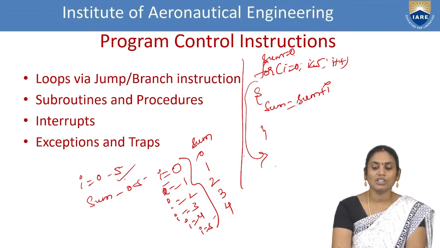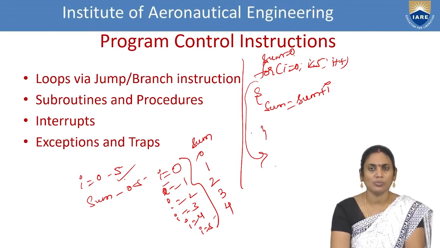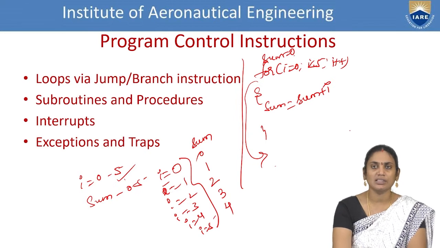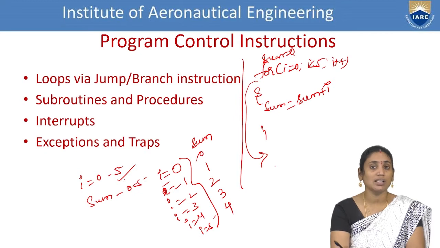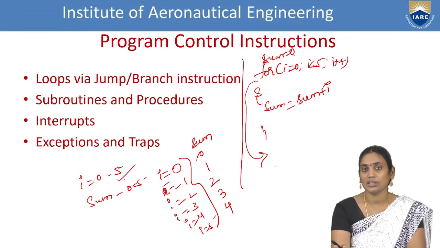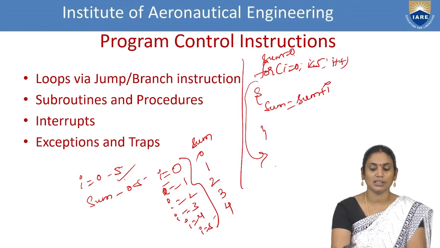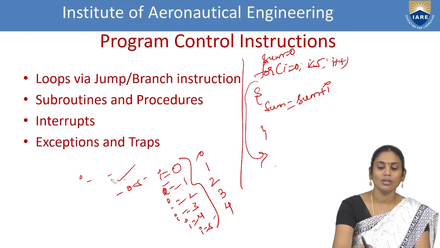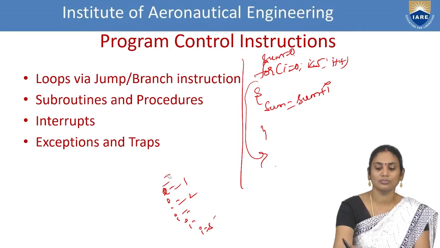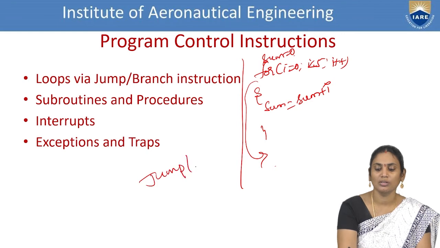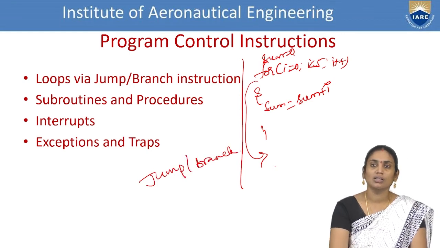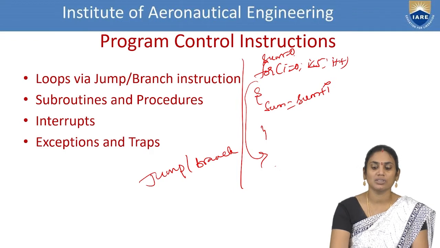Now, this initiation can happen by understanding the human perception of a high level language. We can easily say this. But the system is purely ones and zeros. The computer is purely ones and zeros. In that case, it is not possible for the machine to understand. For this reason, we will be going for special mnemonics called jumping, branching, loops. For handling this kind of looping structure, we will be using jump or branch statements.